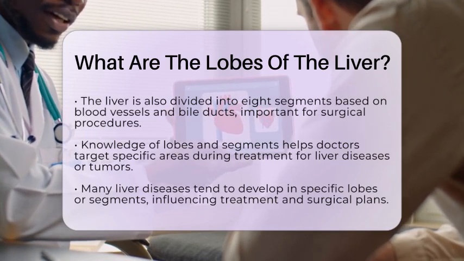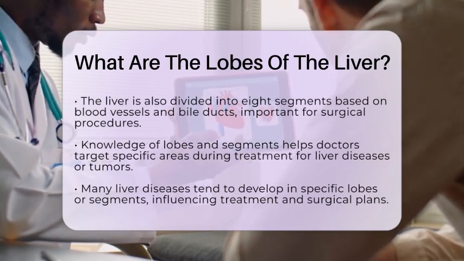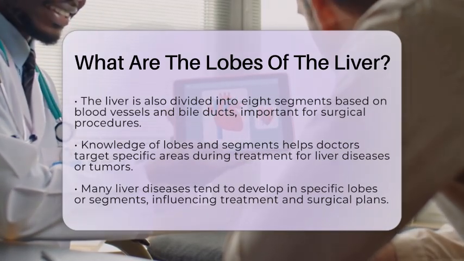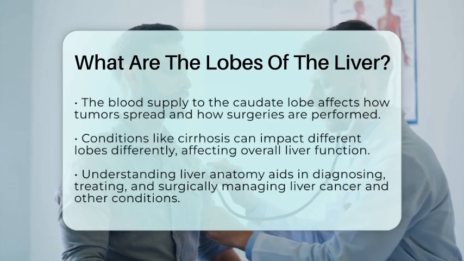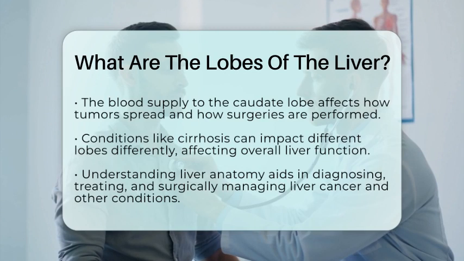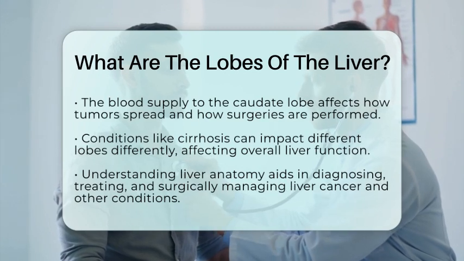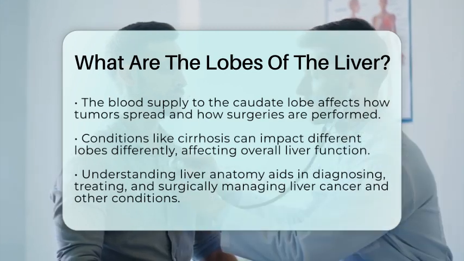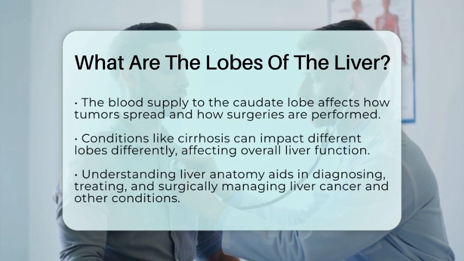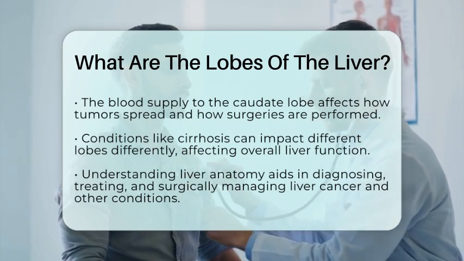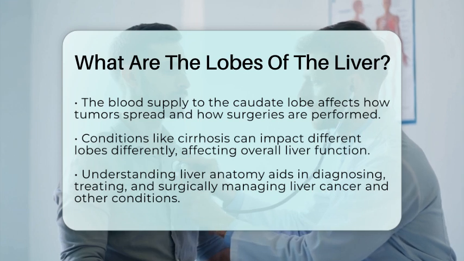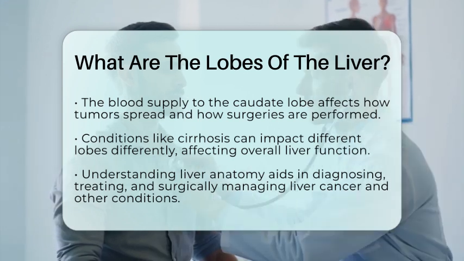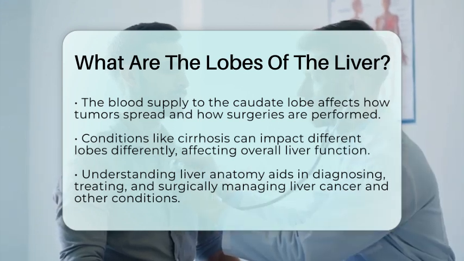Understanding the lobes of the liver is essential because many liver diseases, including tumors, tend to develop in specific lobes or segments. This knowledge guides surgeons in removing affected parts while keeping the rest of the liver healthy. The blood supply to the caudate lobe can influence how tumors spread and how surgeries are performed. Diseases like cirrhosis can affect different lobes in different ways, impacting how well your liver functions overall.